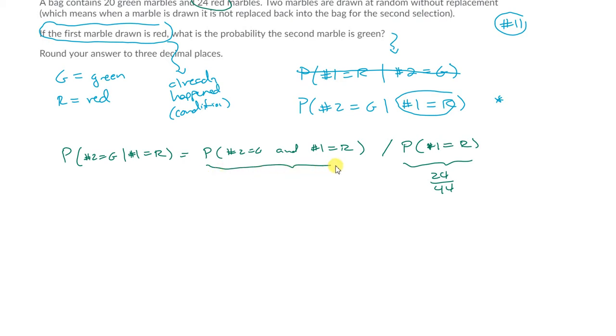I'm not quite sure how to get the probability that marble number 2 is green and number 1 is red at the same time. I could think about that, but an easier way to go is to use the direct method. Just write out the sample space. What's the sample space going to look like? Sample space means the listing of all possible outcomes.